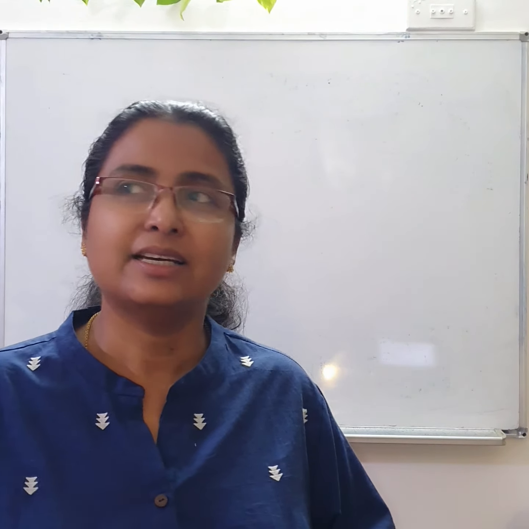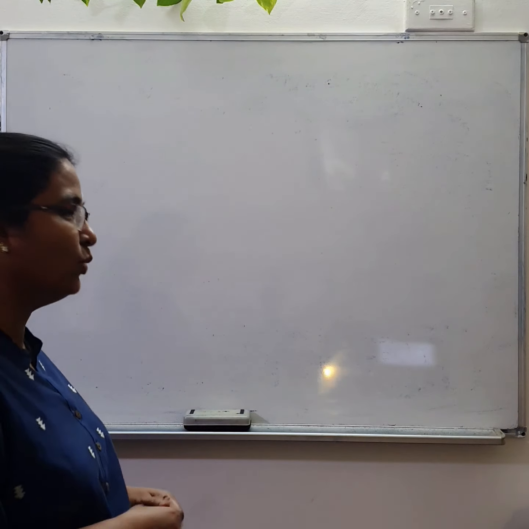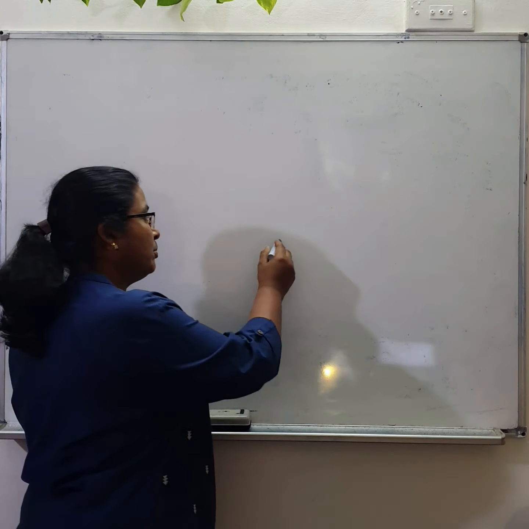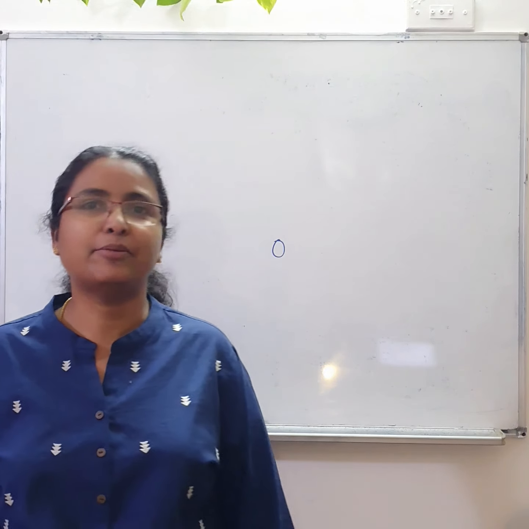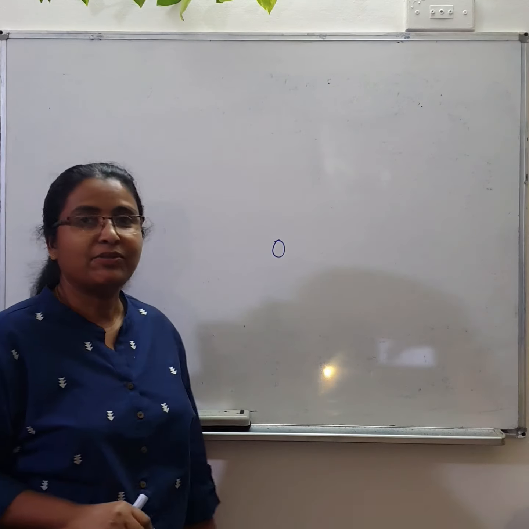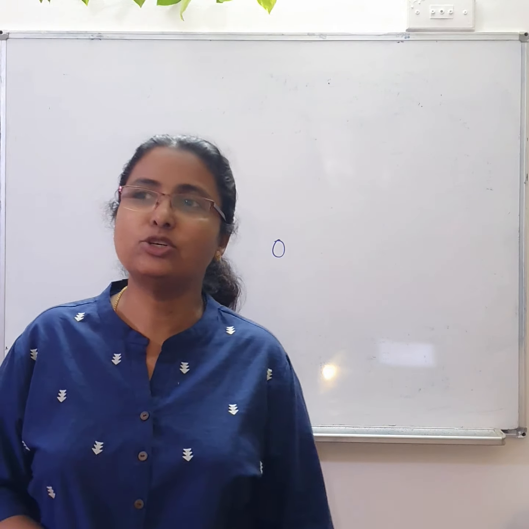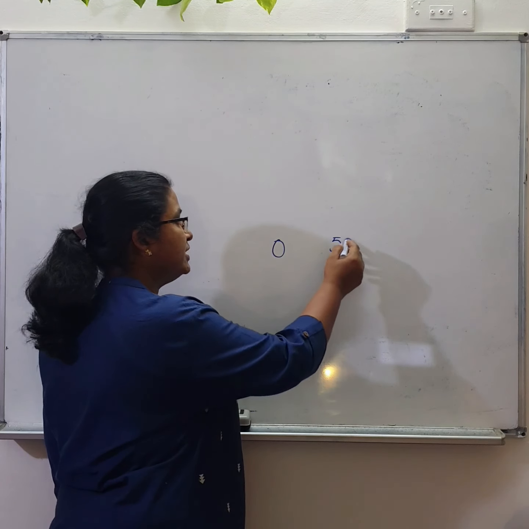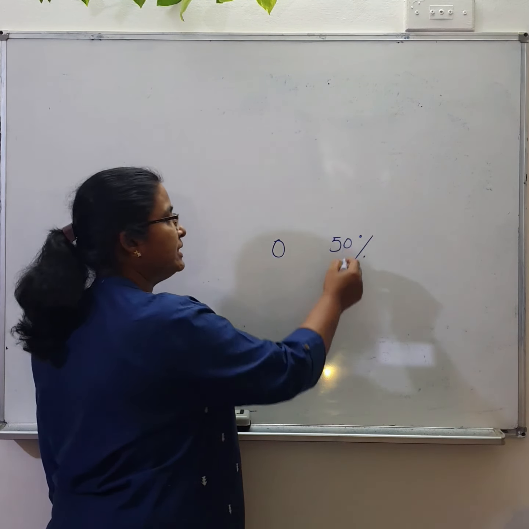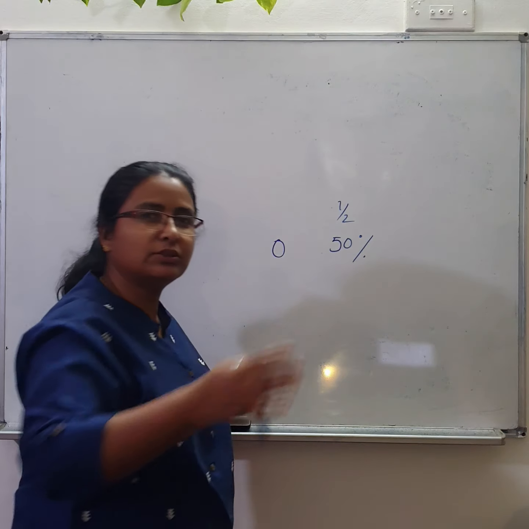50-50 we can say. What's the probability that the school will open tomorrow? You may say that there is no way. Because of this present situation, we can say that there is no way. The probability is 0. Probability that the school will open tomorrow is 0. But if I ask you, what's the probability that it will rain tomorrow? You may say that it is 50%. Maybe it will rain 50%. 50% means half.